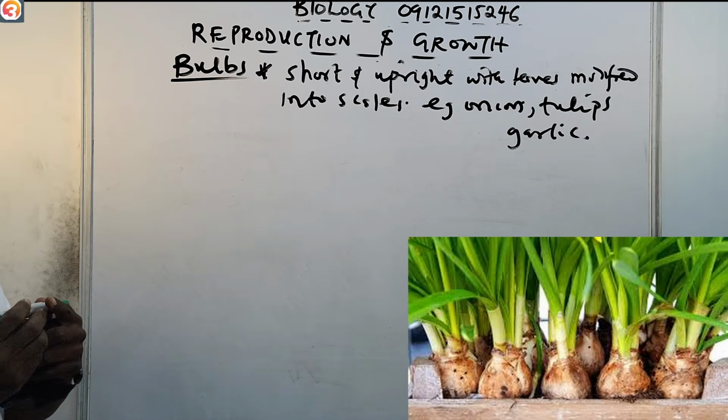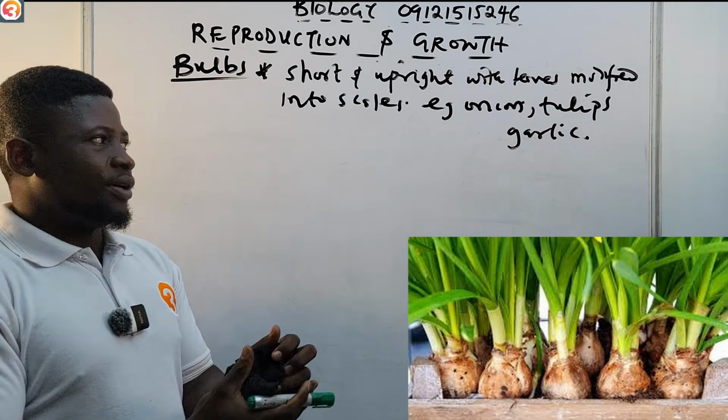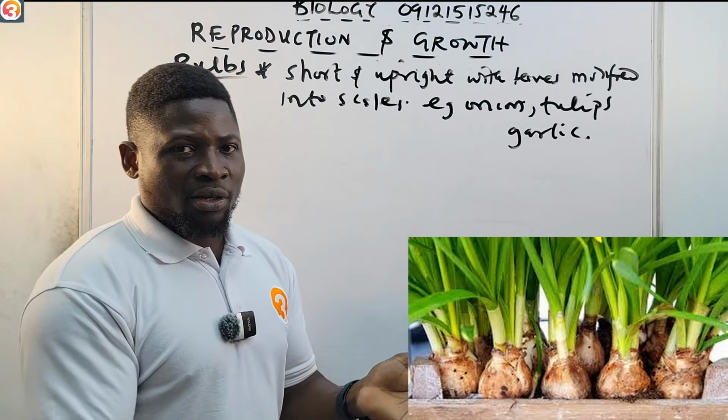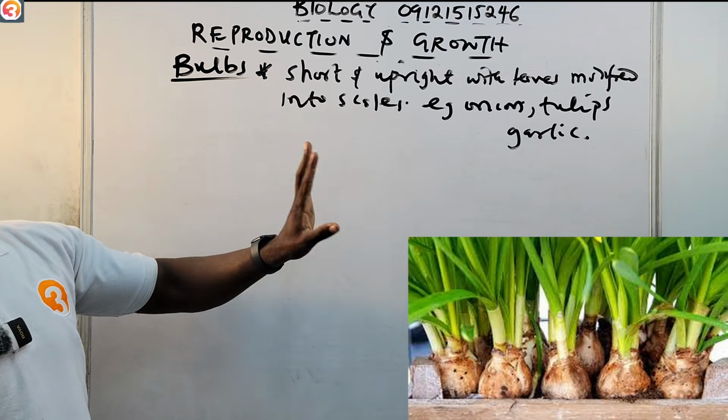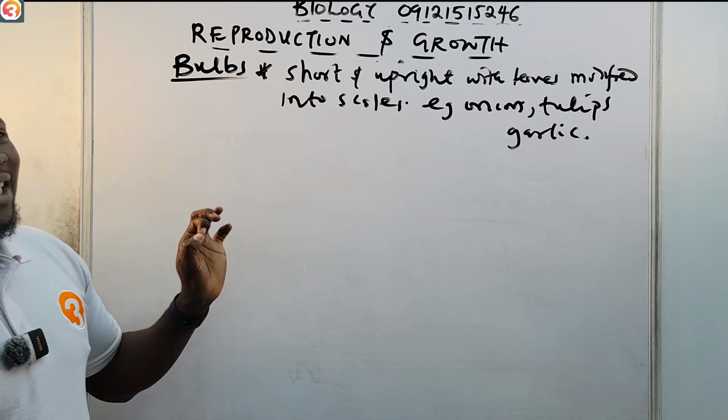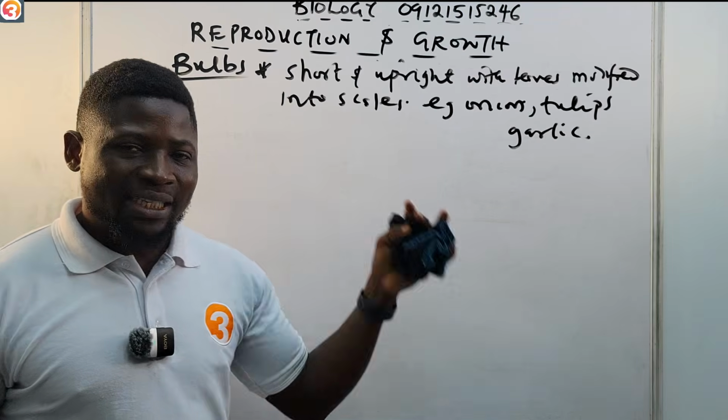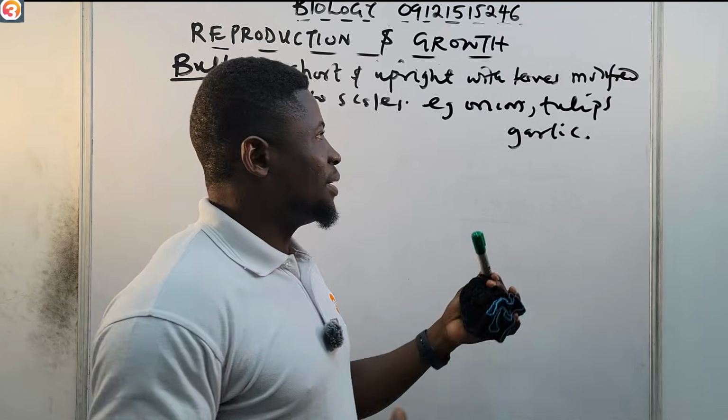You have talked about the onion bulb before, isn't it? The garlic bulb, tulips. All of these are examples of bulbs. They are short and upright with leaves modified into scales. Those are the examples: onions, tulips, and garlic.